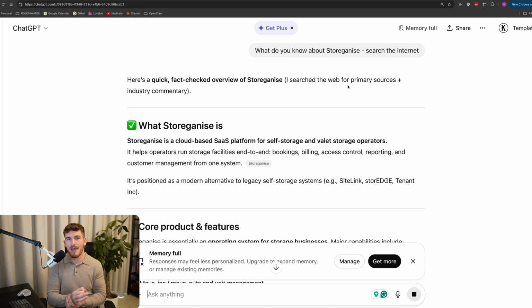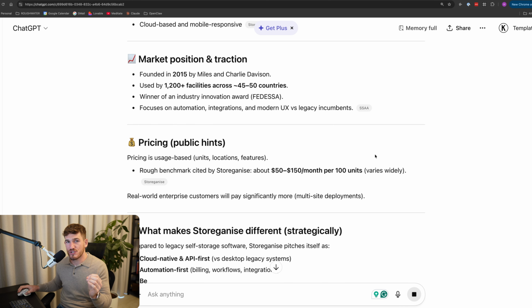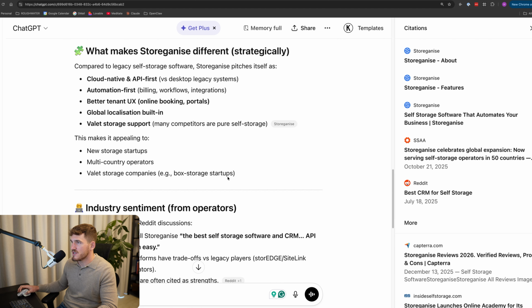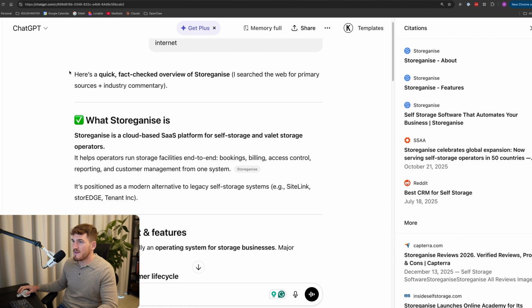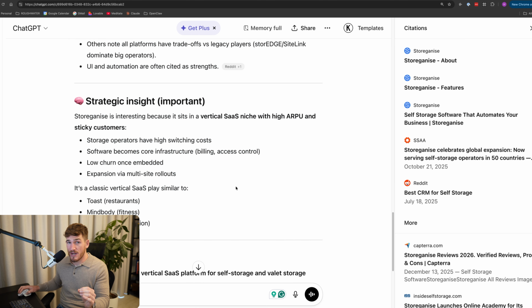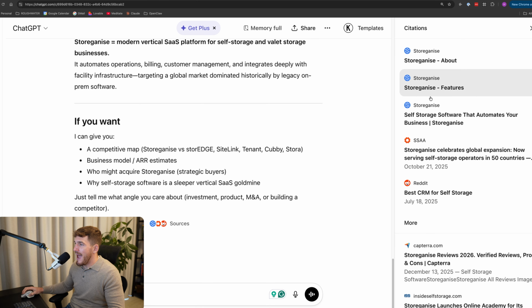So what this is effectively doing, it's going to give you a number of different sources. It's going to show the information about your business, and it's going to show you where it gets that information from. So once this is finished loading, you can see at the bottom of the ChatGPT answers, we have the sources. And you're going to specifically compare what ChatGPT says here to the checklist that you generated earlier. Now, if something either doesn't match up or what ChatGPT knows here is missing key information from this checklist, you're then going to look at the citations and you're going to edit the information on these sources to specifically include the things from the checklist we generated earlier.